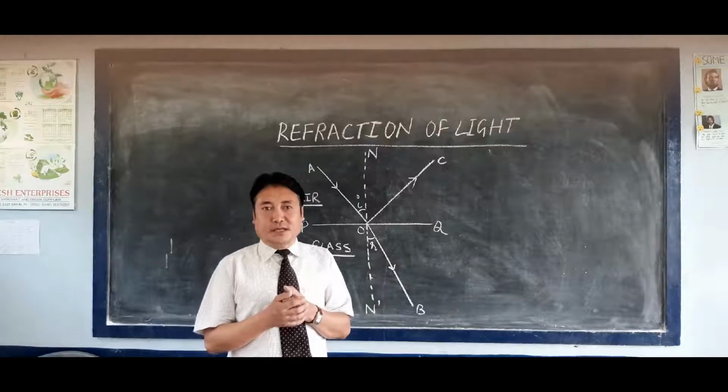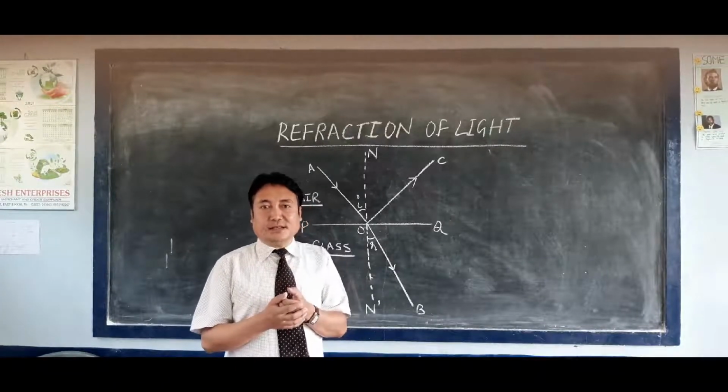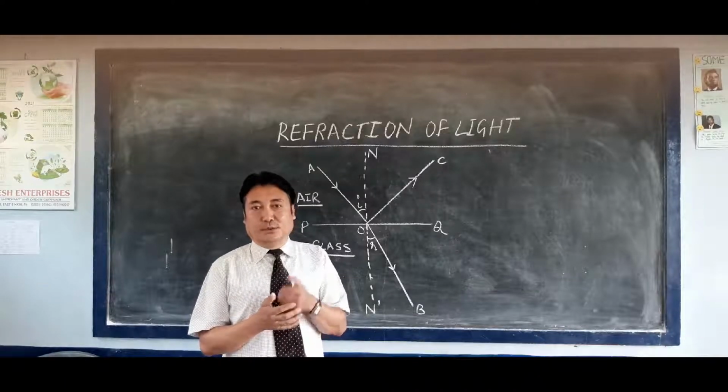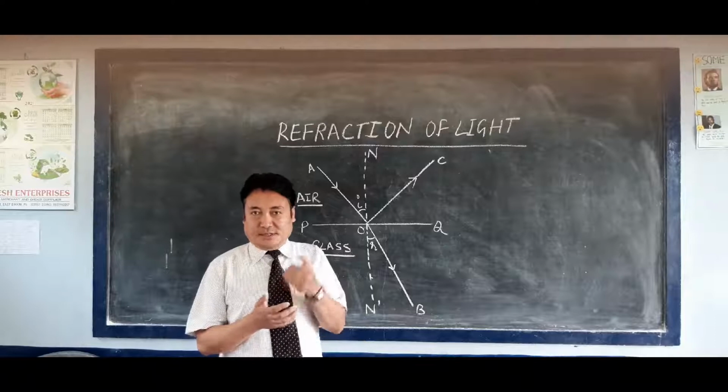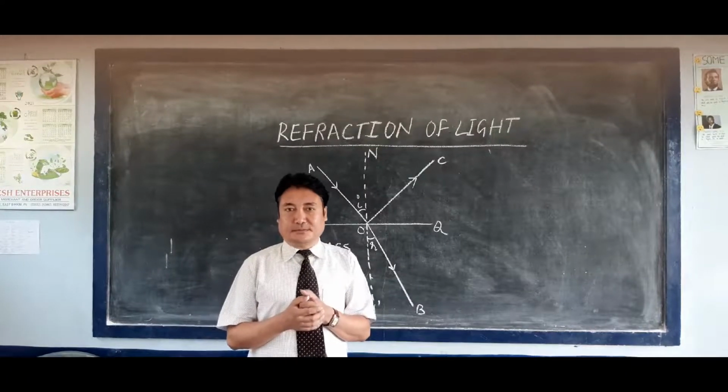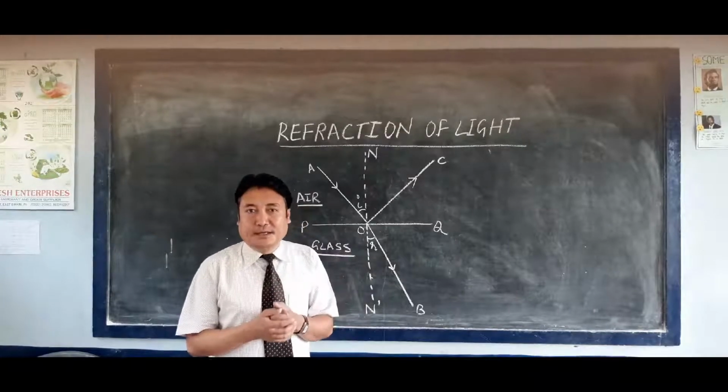Now, medium means the substance in which the light travels or tries to travel. The substance in which the light travels is known as the medium. There are two media.